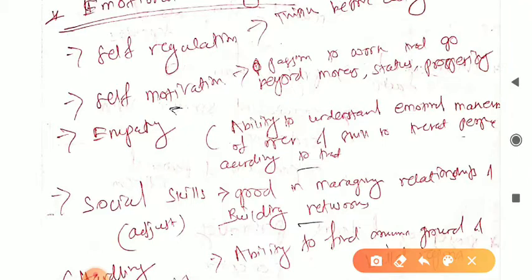So next one here, self-motivating. You just remember these keywords. Self-motivating: here the keywords are passion to work and go beyond money, status, and prosperity. During my exam, this was given. So passion to work and go beyond money, status, prosperity.